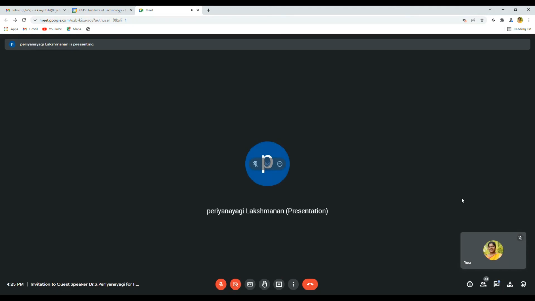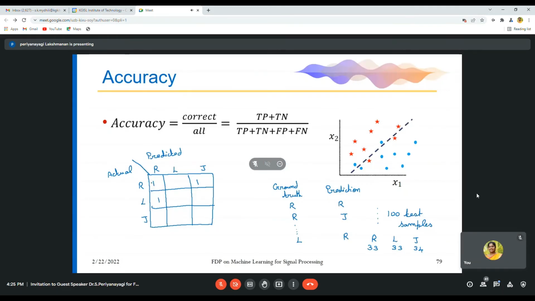100 test samples, I'll write the confusion matrix. For example, you take 20, 40, 40. That means for 20 roses, it predicts 20 roses correctly. That is, the value is 20. If the actual is rose, but 40 times it predicts jasmine, that is wrong predictions.